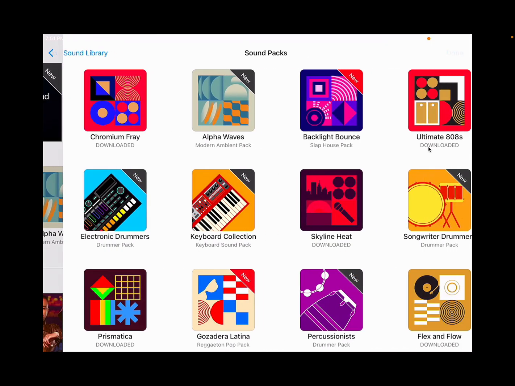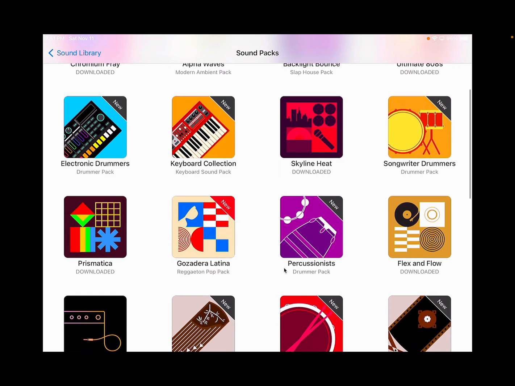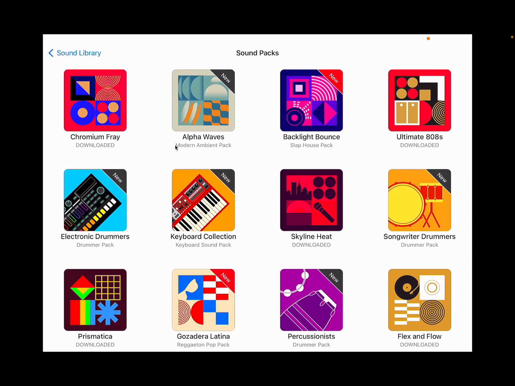Now, other sounds aren't loop station sounds. They add to the kinds of keyboards and guitars and basses that you can use. For instance, this drummer pack, this is going to be something in the artificial intelligence drummer. Not the actual drums, but the drummer, okay? This reggaeton pop pack, I'm betting that's a loop station. You'll see another drummer pack here. Here's a keyboard collection, which has a whole lot of new keyboard sounds. So you kind of have to pay attention to what it is that you're downloading so that you can go and find that. Modern ambient pack, maybe another loop station.